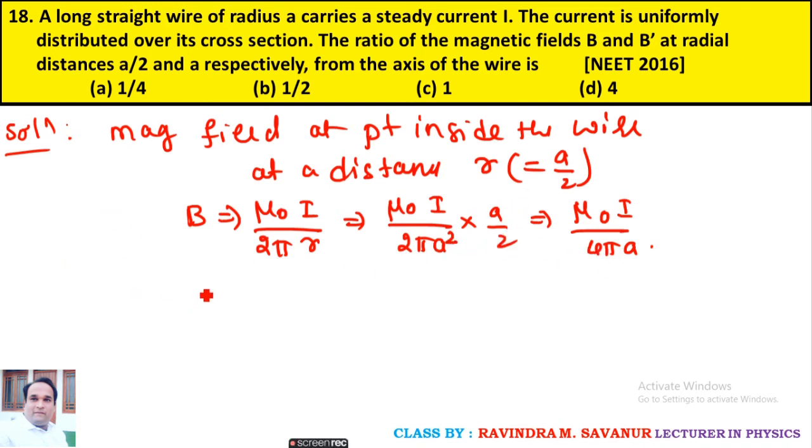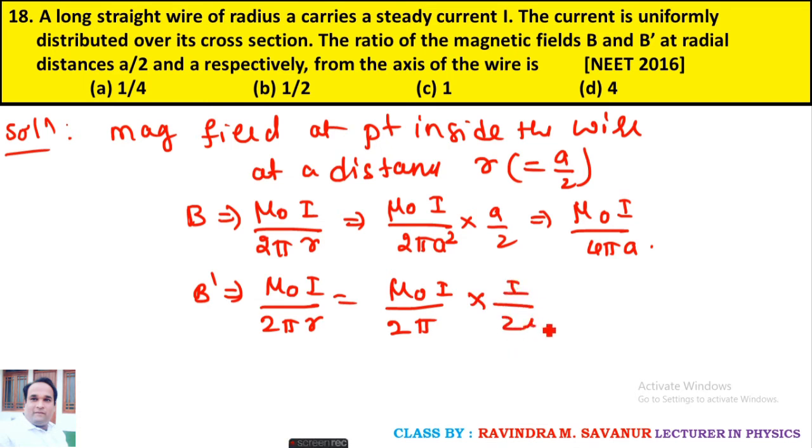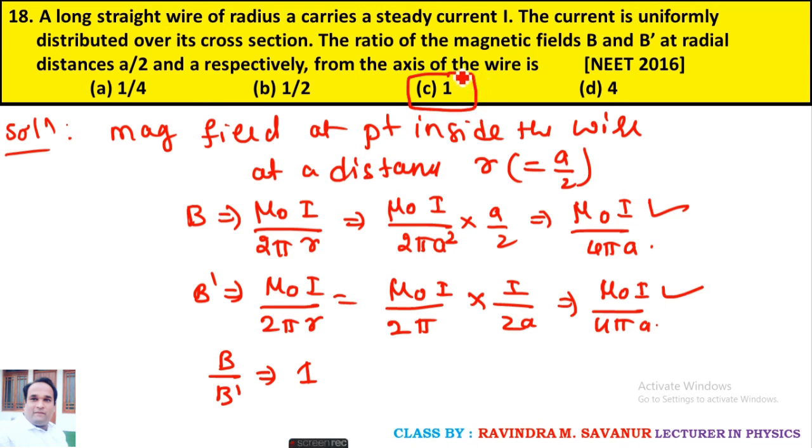Similarly for the other magnetic field, mu naught I upon 2 pi r, that is mu naught I upon 2 pi, what is r here? a. So what is the final equation? Mu naught I upon 2 pi a. Now you have B and B dash, take the ratio. So what answer do you get? Looking at both equations, both are the same, so the answer comes as 1. The ratio of the magnetic field at those two points from the axis of the wire is 1.